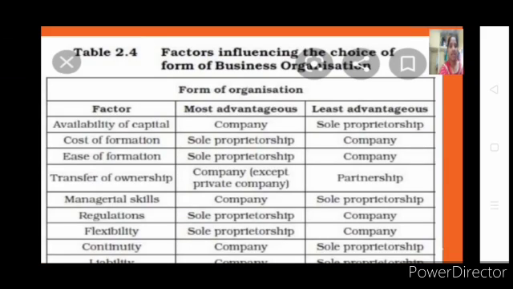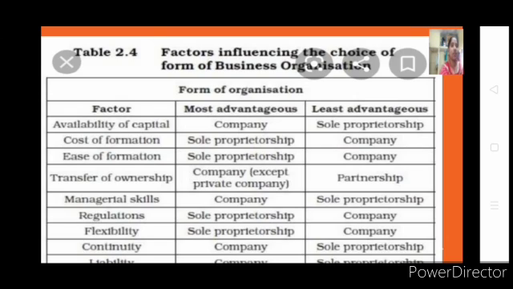And last, this is the last topic of this chapter. So what it is, factors influencing the choice of form of business organization. A similar topic we have seen in our first chapter 2. There we have seen what are the factors to be considered in order to start a business. So you want to start a business, what are the things you have to consider? Like you have seen tax planning, layout, then many more things, capital required, all those things you have seen, right?